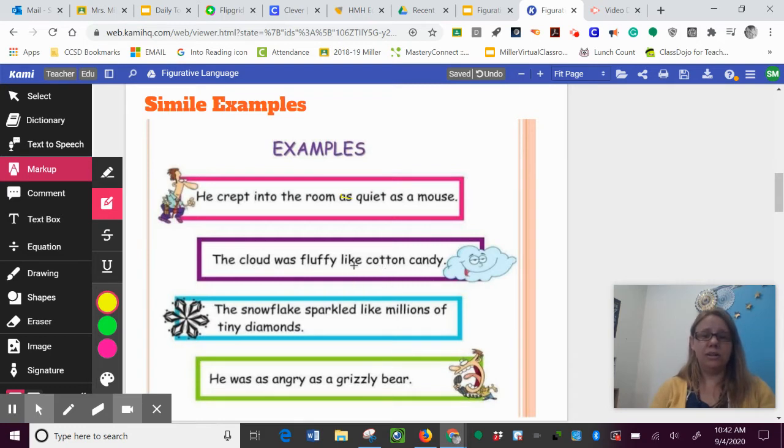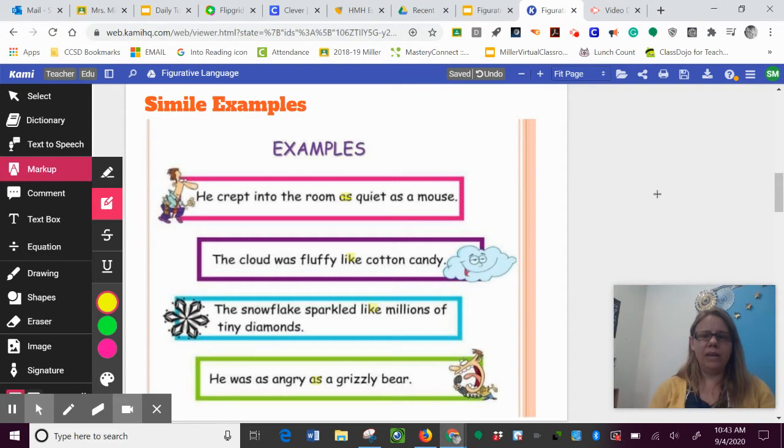This one uses the word like. The snowflakes sparkled like millions of tiny diamonds. This one also uses the word like. He was as angry as a grizzly bear. This example uses the word as. So a simile will always use the word as or like.